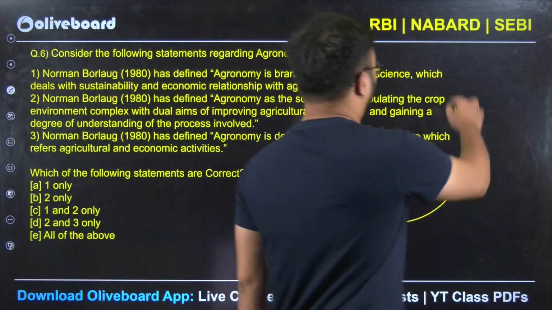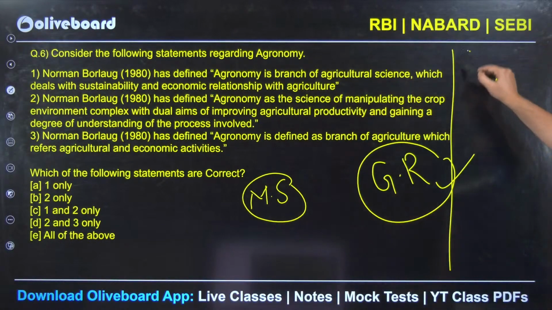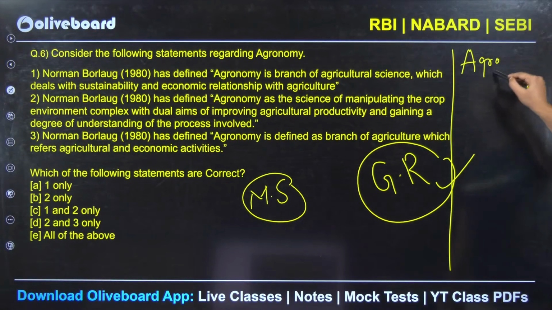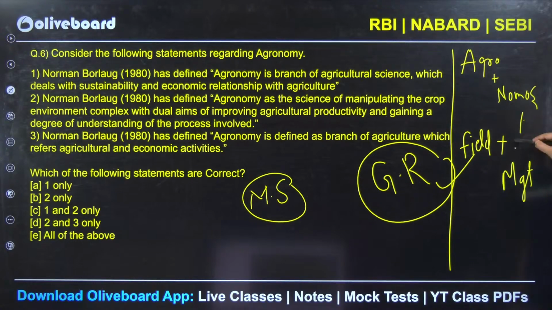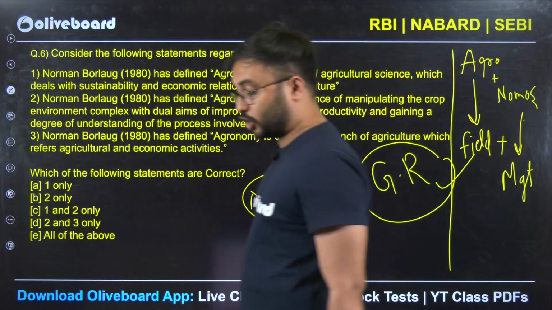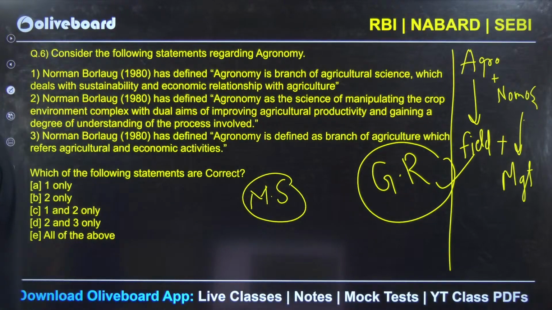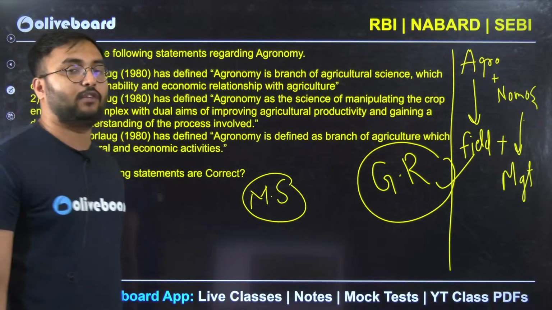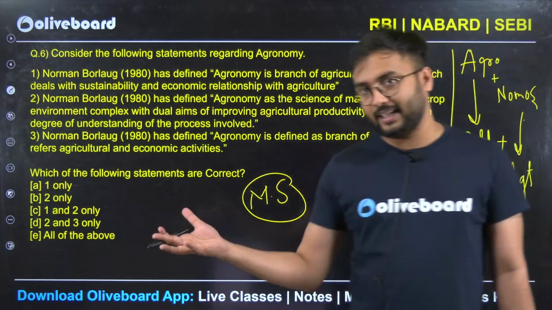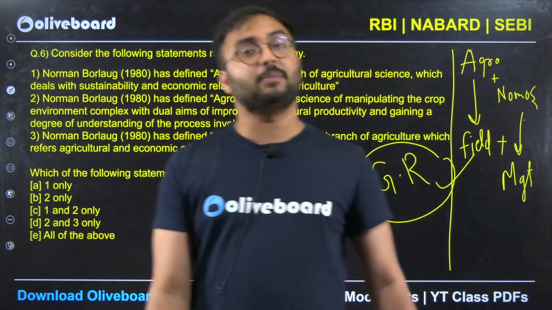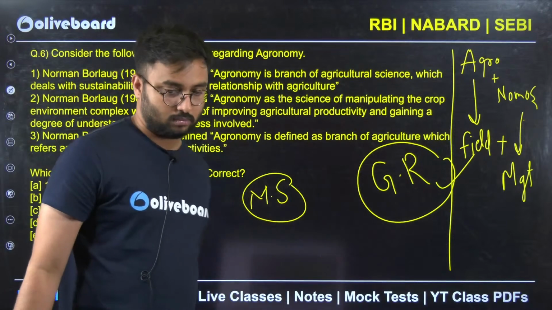If anybody doesn't know what agronomy means, I will explain. Agro plus nomos, field plus management. So agronomy is nothing but crop production and field management to increase the productivity, efficiency and yield, overall produce in an agricultural field, and this management is done by a scientific approach.